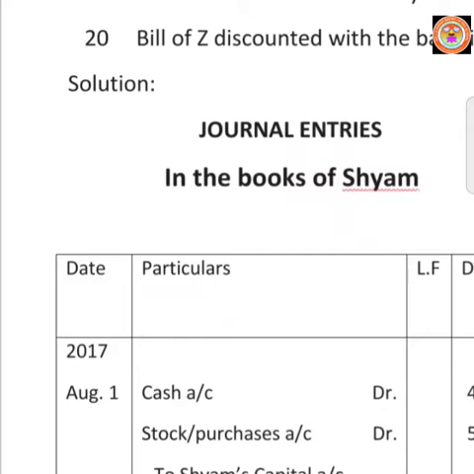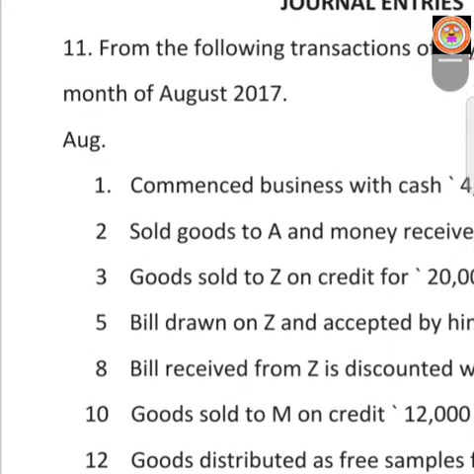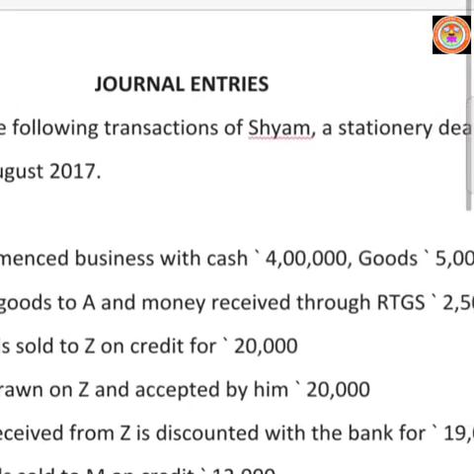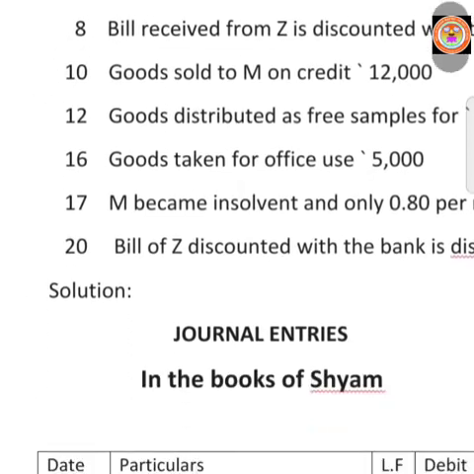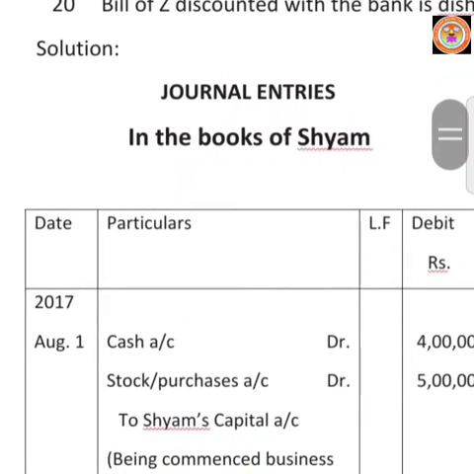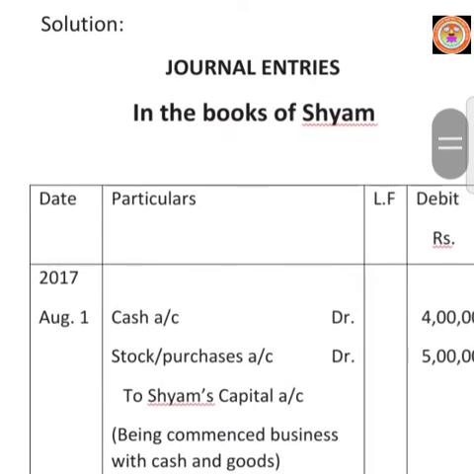First transaction, August 1. Transaction is commenced business with cash 4 lakhs, goods 5 lakhs. Here the proprietor brings cash and goods as his capital. We will apply the real account rule: debit what comes in. Here cash and goods come in, so cash account debtor, then stock or purchases account debtor.